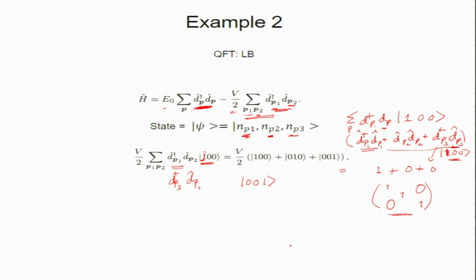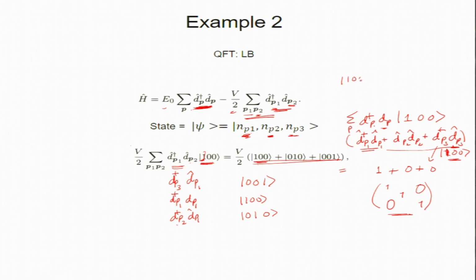The one which is D dagger P1 D P1 will give 1 0 0; it destroys and creates. And D dagger P2 D P1 is destroying here and creating at P2. So 0 1 0. So this is what we got here. Okay, so there are 9 terms. When it acts on this state, it creates this. So I can choose this as my basis.